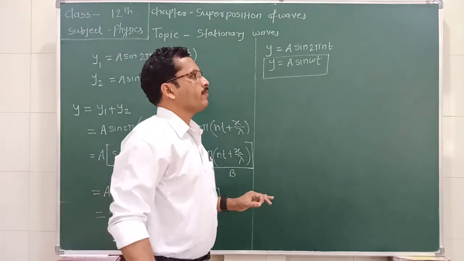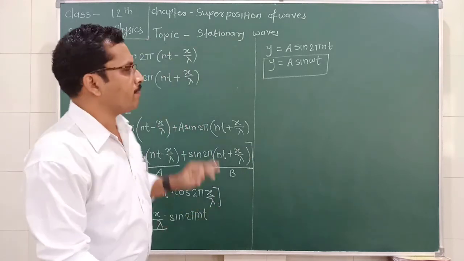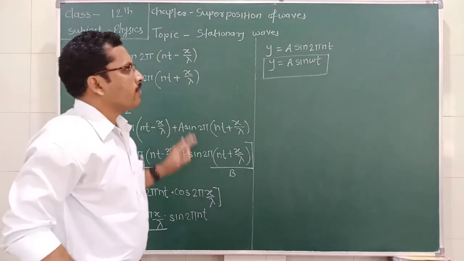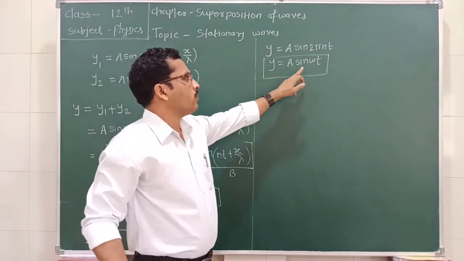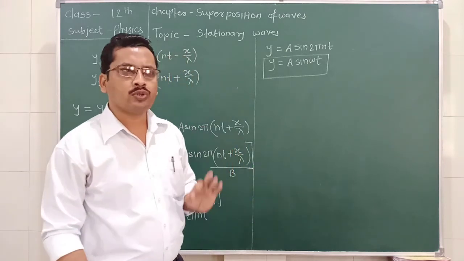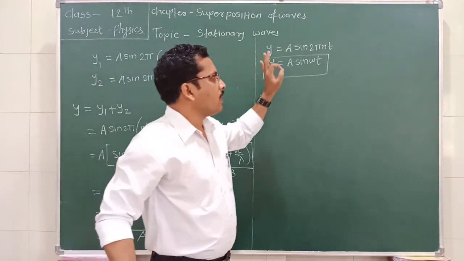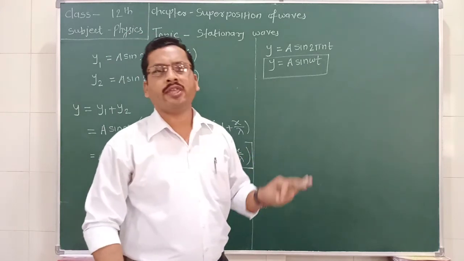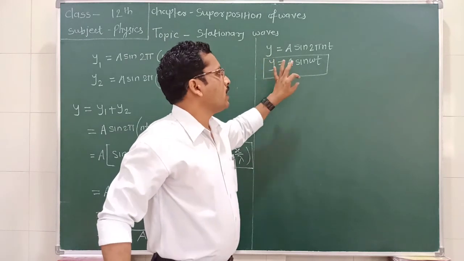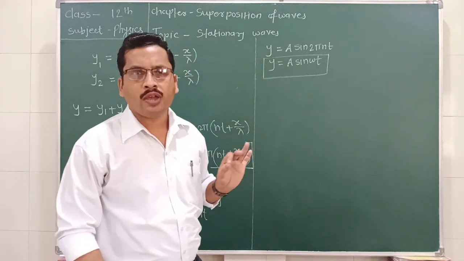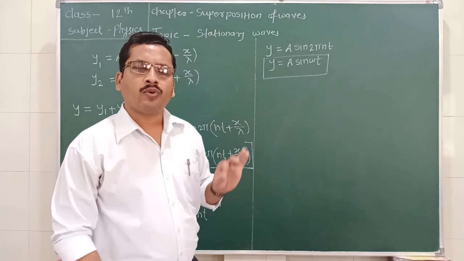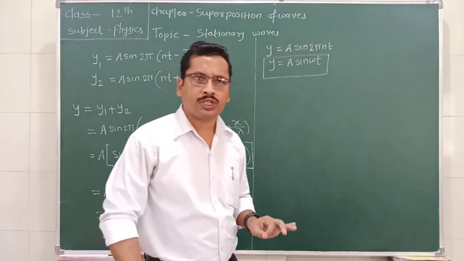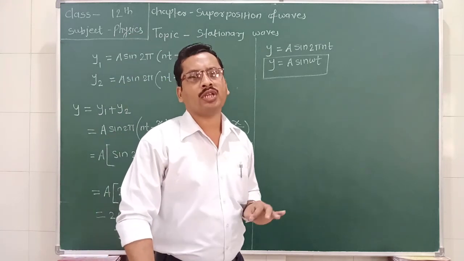So in this way, how are the stationary waves formed? By the analytical treatment we can prove it like this. We need to show that y is equal to a sin omega t, and we also need to state that the term of x, the displacement term, is absent in this equation. Therefore, this equation represents the stationary wave. When a wave is bounded between two rigid supports, it forms a stationary wave.